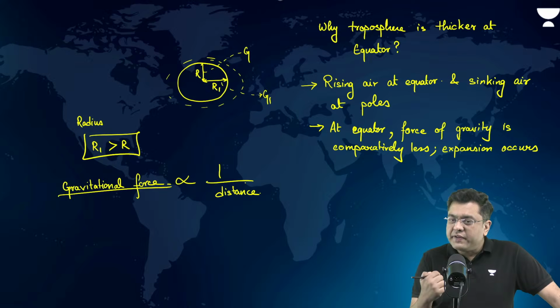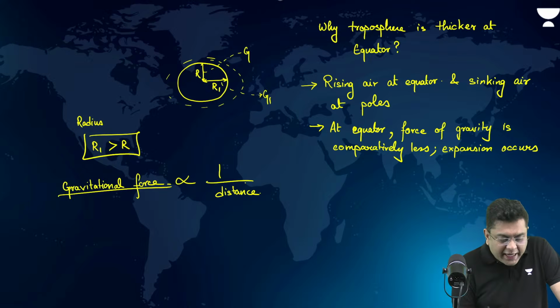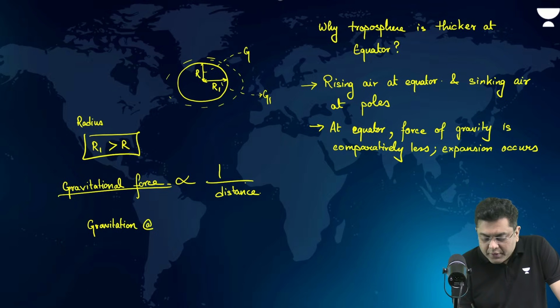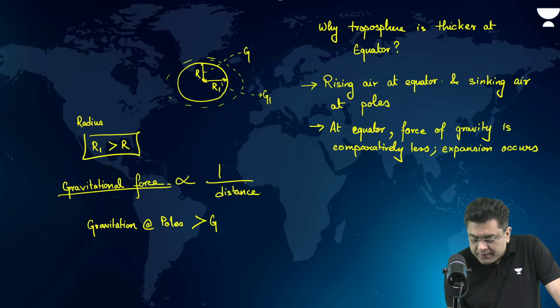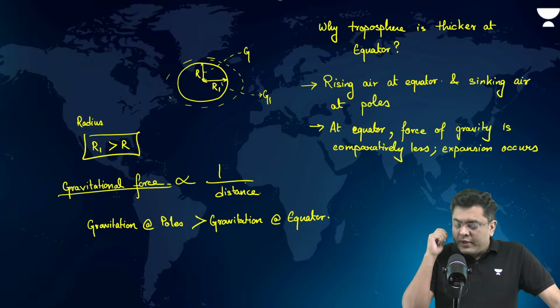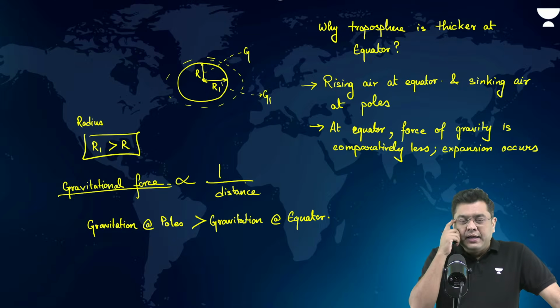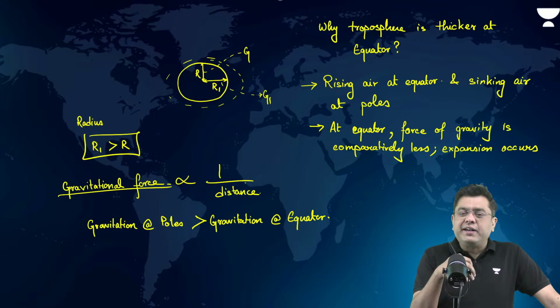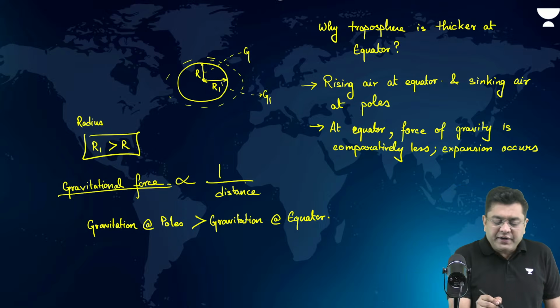Wherever the radius is lesser. So gravitation at the poles is greater than gravitation at the equator, isn't it? Which means the air will expand. Okay, right? Then you also have other factors such as the centrifugal force, etc.